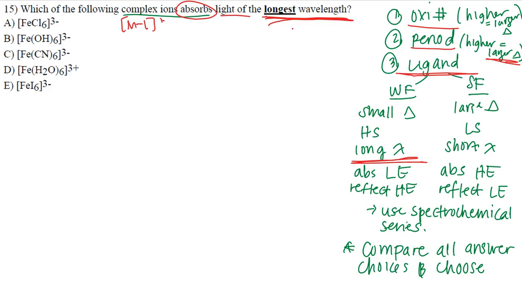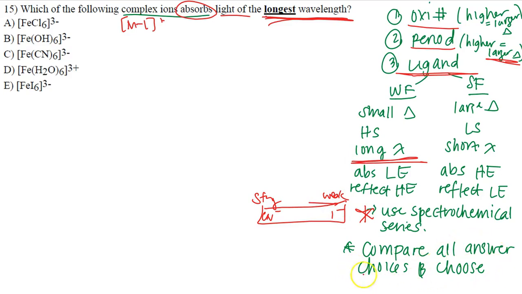But this question says longest. So that means not only do I need to know the details of weak field and strong field, I also need to use the spectrochemical series that's given to me on my actual formula sheet. That little series is going to tell me from strong to weak how weak one of these ligands is. So for example, we know the weakest ligand is I minus, the strongest ligand is CN minus, and there's a spectrum to this. So I may get some that are all weak field, but if I want to figure out which one's the longest wavelength, it's probably going to be something that has iodine attached, right? Just from what's already given.